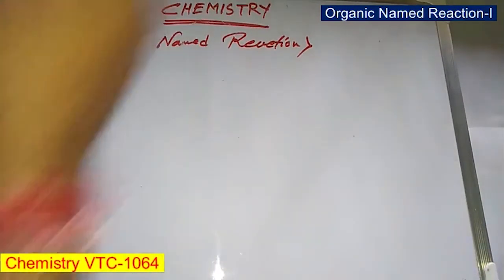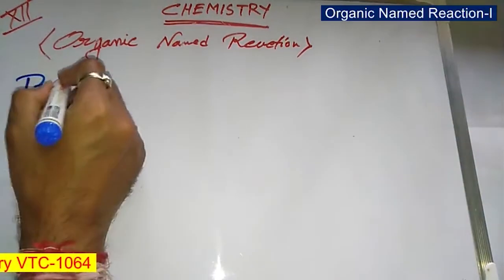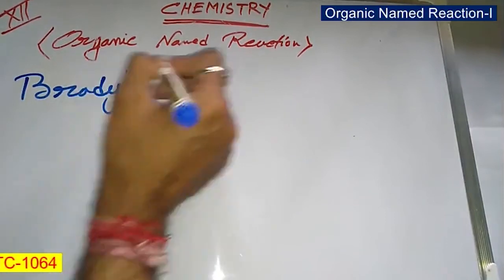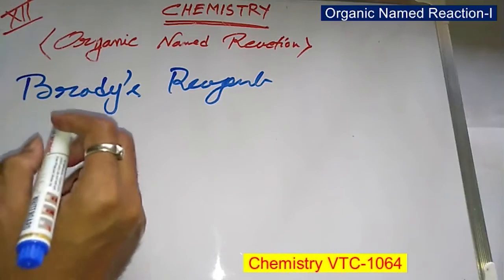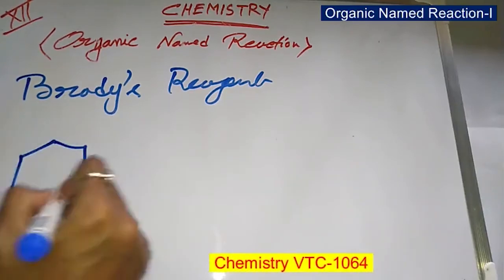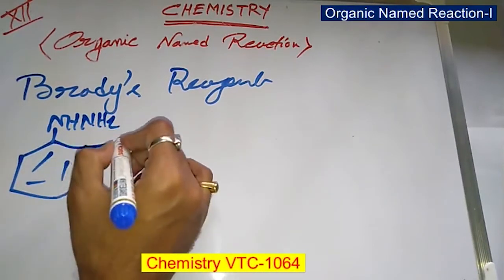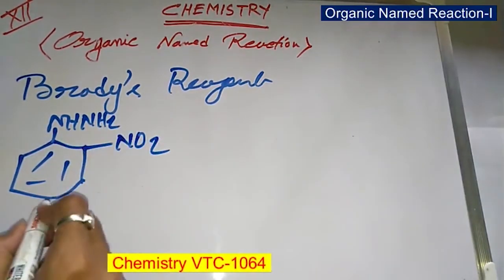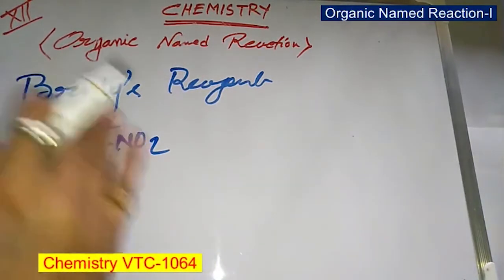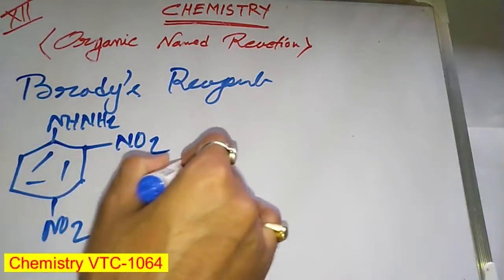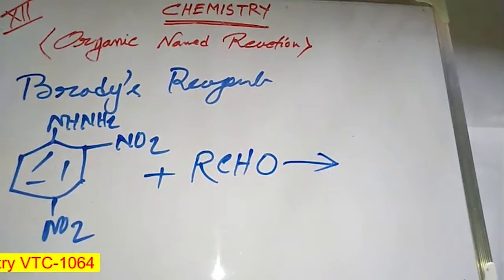Next is actually not a reaction, it is a reagent, Brady's reagent. It is 2,4-dinitrophenylhydrazine, with the hydrazine group NH2, and NO2 at the 2 position and NO2 at the 4 position. It reacts with any aldehyde or ketone and forms an orange precipitate.